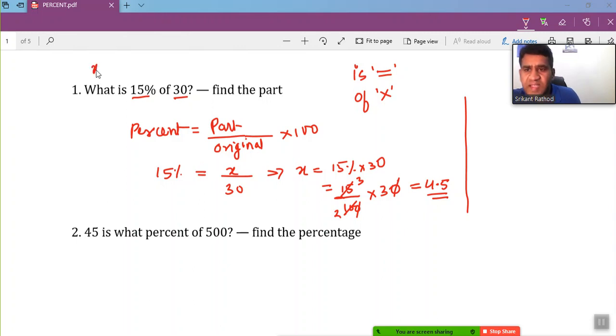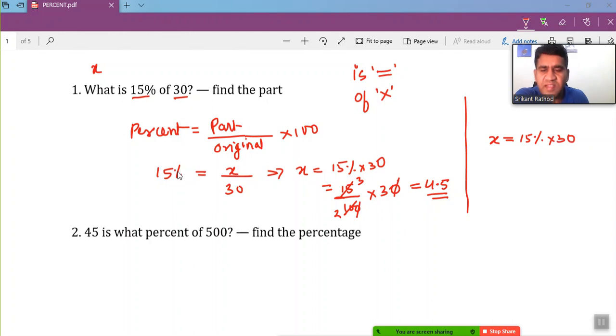x is 15% of 30, and I told you "is" means equal, "of" means multiplication. So I can translate this word problem into a mathematical equation like x is equal to 15% of 30.